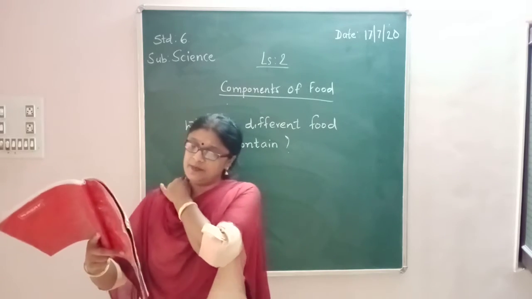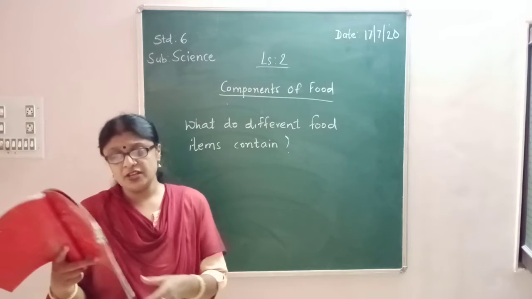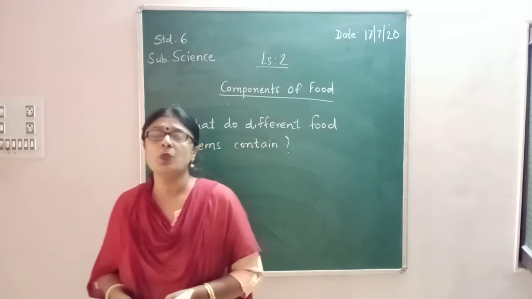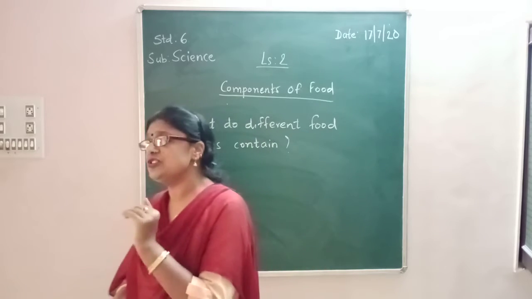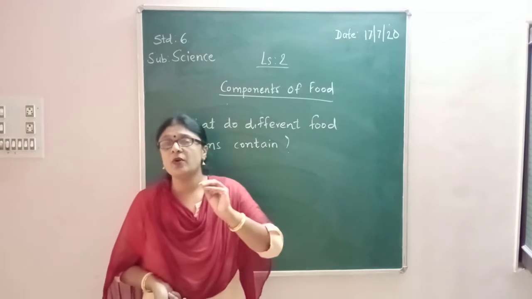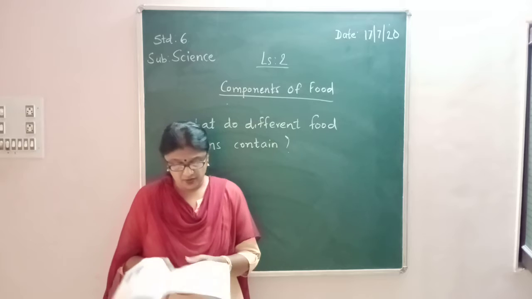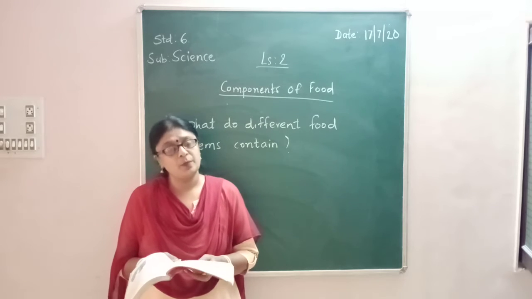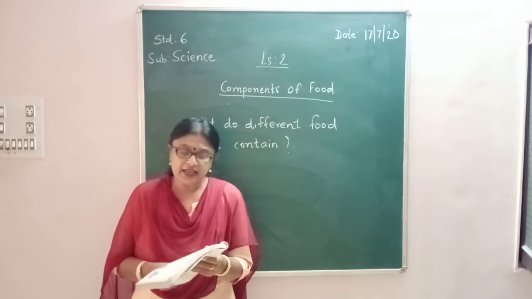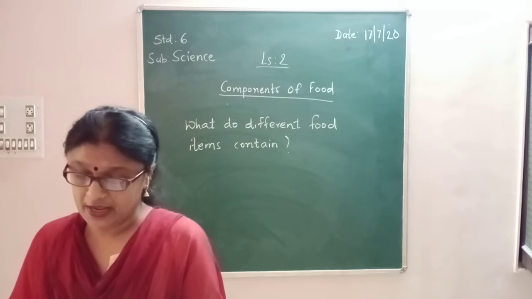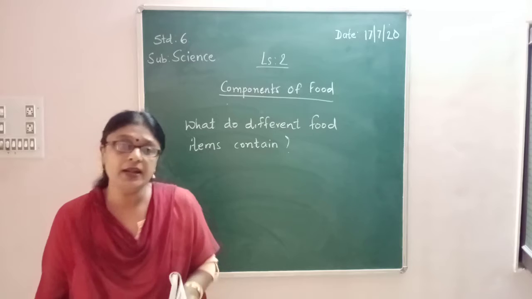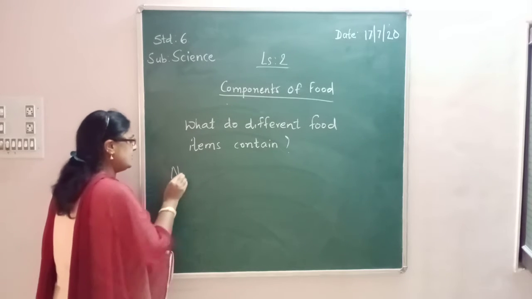Okay, so let us see. We know that each dish is usually made up of one or more ingredients. In the first chapter, we have studied that each dish is made up of more than one ingredient, which we get from plants or animals. These ingredients contain some components that are needed by our body. These components are called nutrients. What are nutrients?